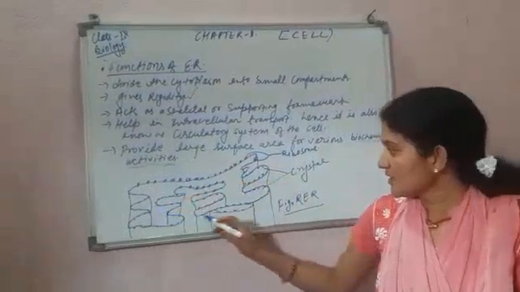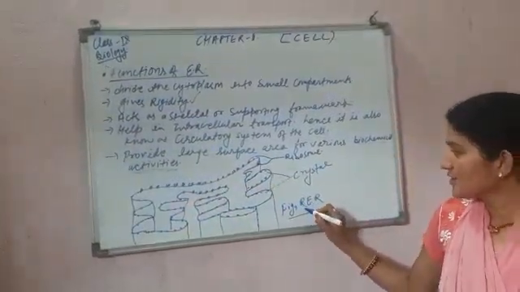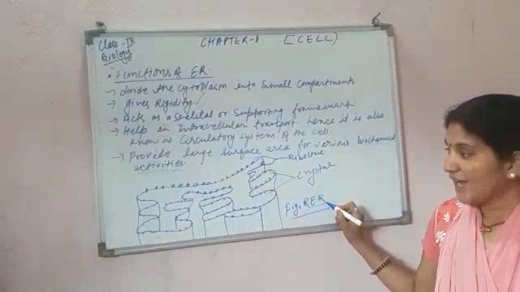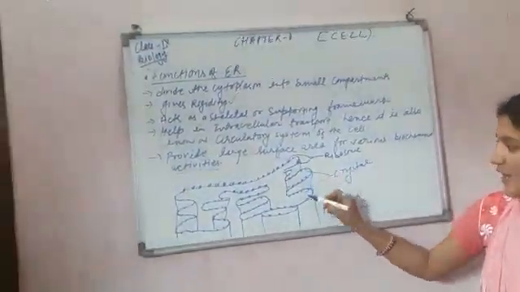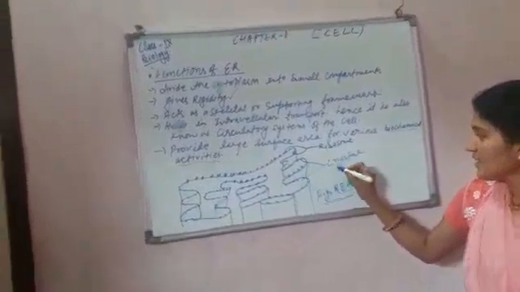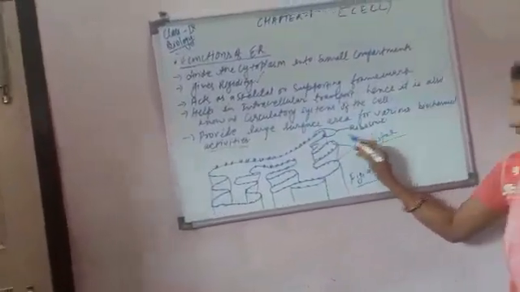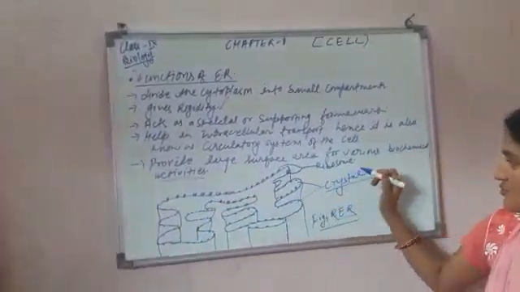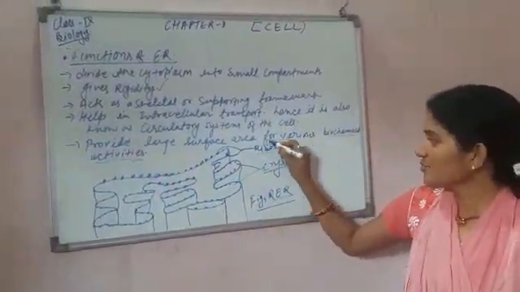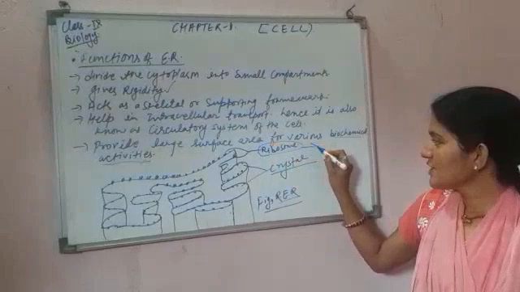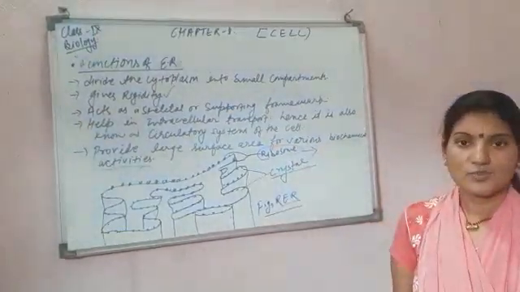This is the diagram of rough endoplasmic reticulum, and the structure which is formed by the folding of membrane is known as cristae. On the surface of the endoplasmic reticulum, there are so many ribosomes present which form the protein.